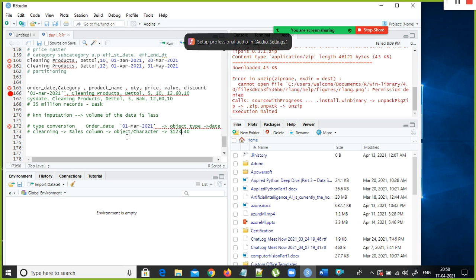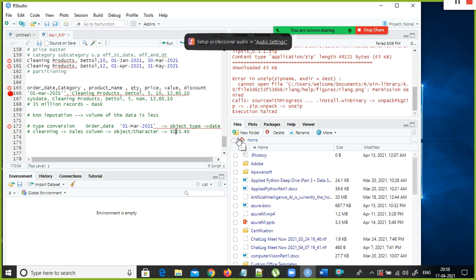Because of the dollar and dot, on let's say oddly 8 records randomly, the entire sales column in the Pandas data frame gets assigned the character data type or object data type. So now what you need to do is remove the dollar, and remove the dot also or something like that.